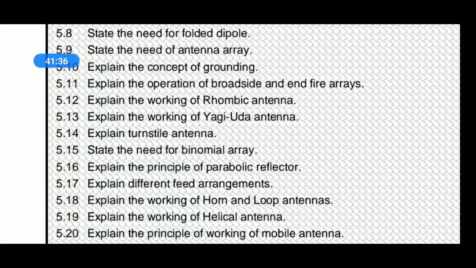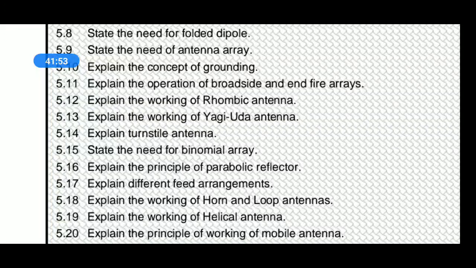We discussed the 11th topic also, broadside array, end fire array, rhombic antenna, and the very important part of this chapter is the Yagi-Uda antenna. That will be discussed in the next class. What is a Yagi antenna? Is it an antenna or antenna array?